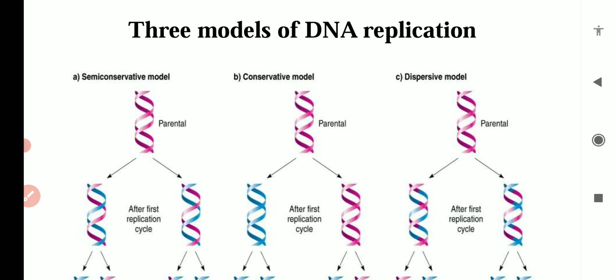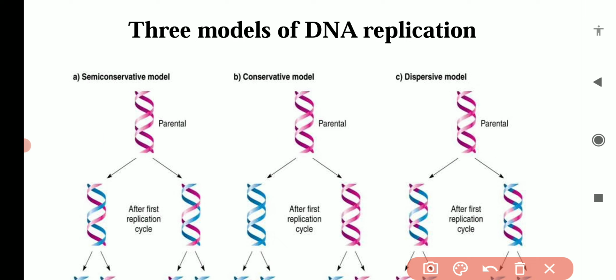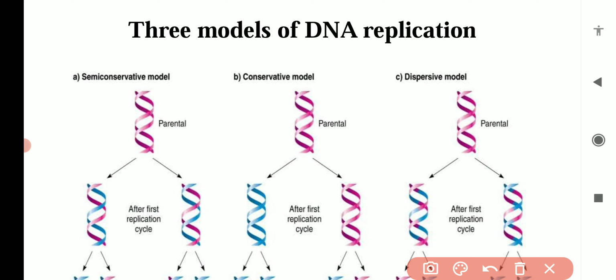So what is the semi-conservative method, and what are the two other methods? We will discuss them. Here you can see in this image a parental DNA molecule, meaning a cell has this DNA molecule. If the replication is semi-conservative, these two strands, the pink strands, will be separated, and after that a new DNA strand will be synthesized alongside each.